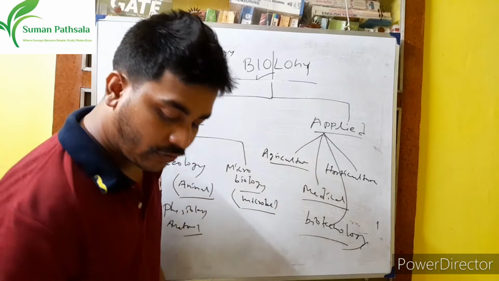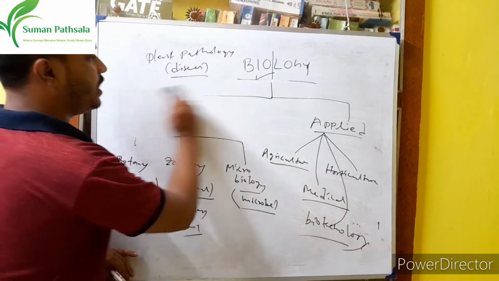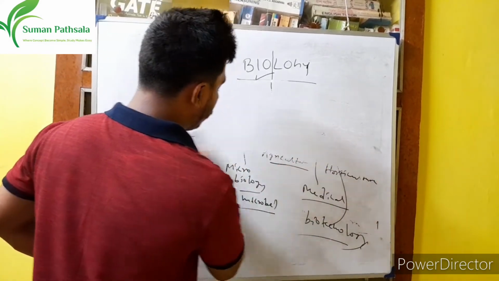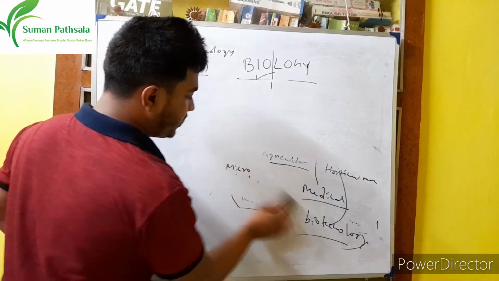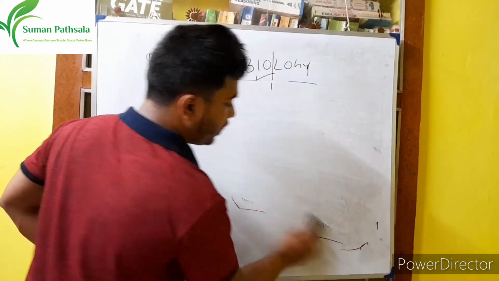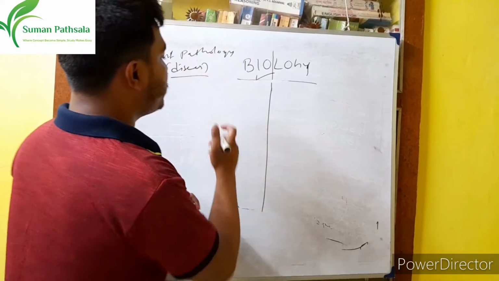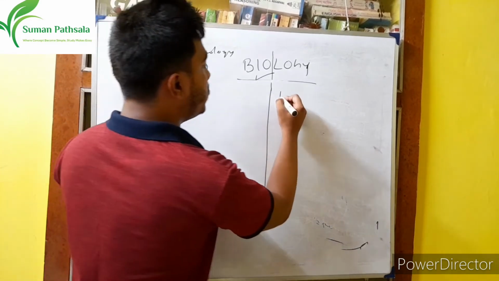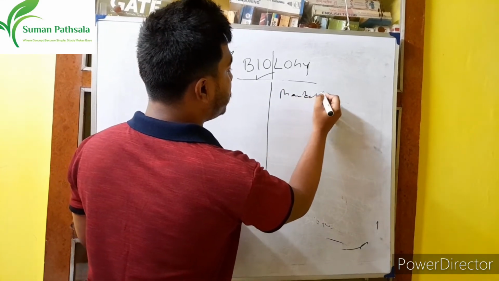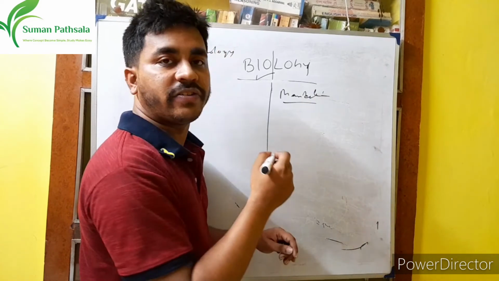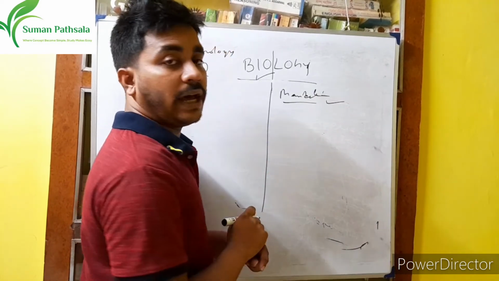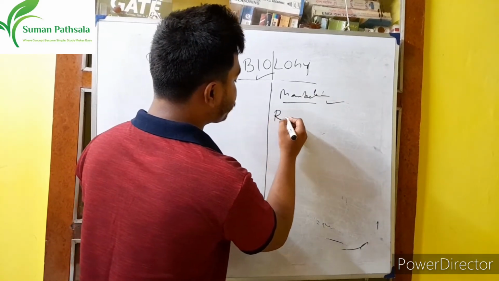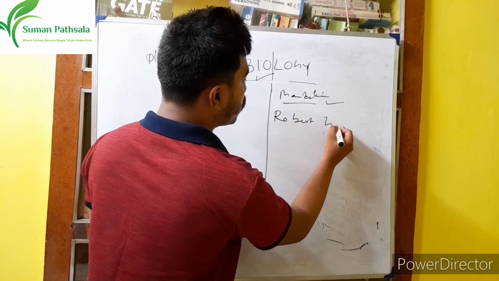Now I will also tell you a little something, some scientists' names. So who are the scientists? Suppose Mendel, you will hear Mendel. Mendel is called the father of genetics. You will hear Robert Hooke.